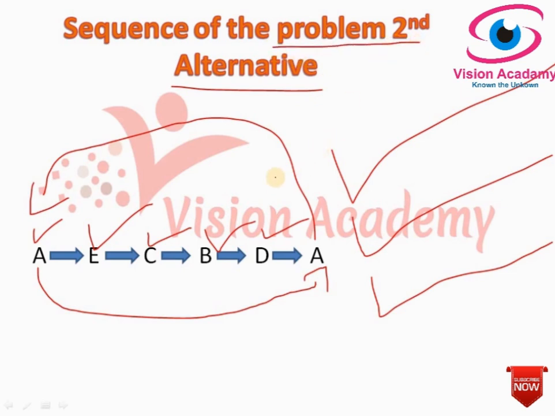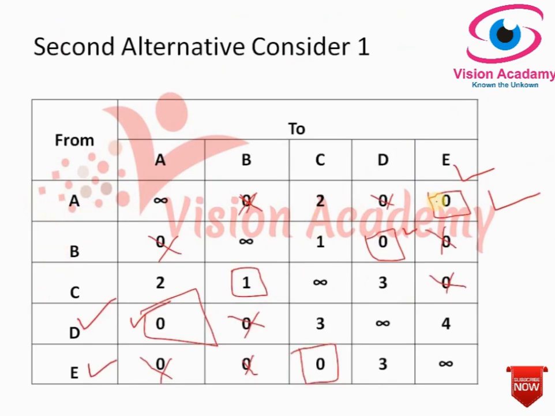So I will tell you again. A to E. Once he reached E, E will become the source. E to C. So now C will become the source. C to B. Now B will become the source. B to D. Now after D, D will become the source.